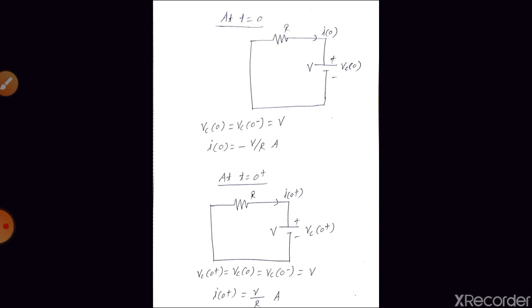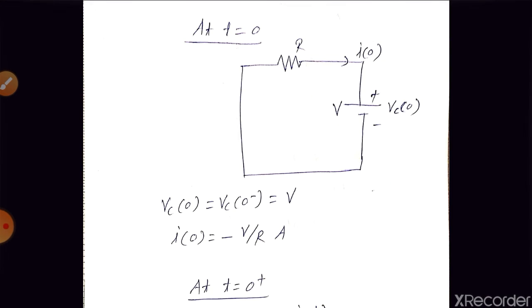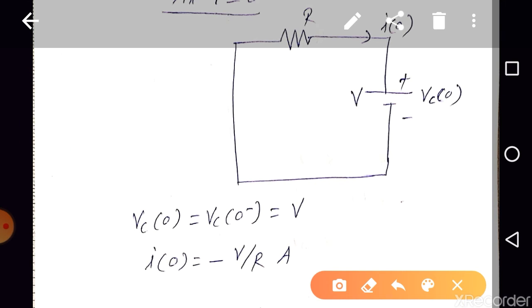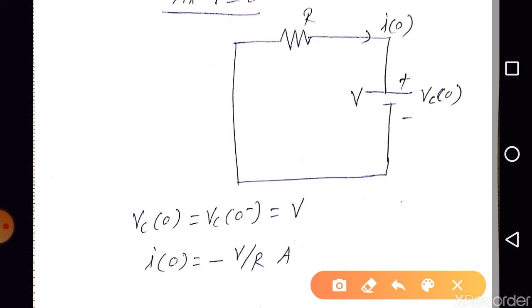Next, at time t is equal to 0, the switch is moved to position B, right? So when the switch is moved to position B, we will be having the circuit like this, right? In order to maintain the same voltage across the capacitor, the capacitor will try to maintain the same voltage, that is VC of 0 should be equal to VC of 0 minus, right?